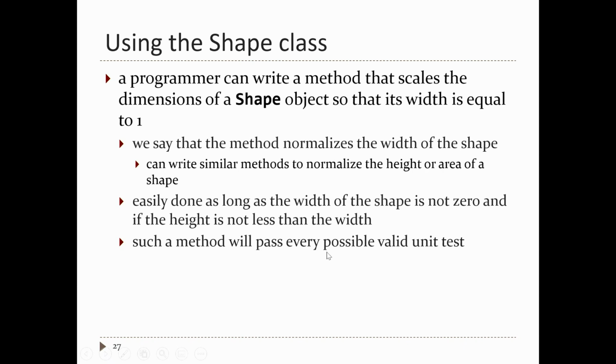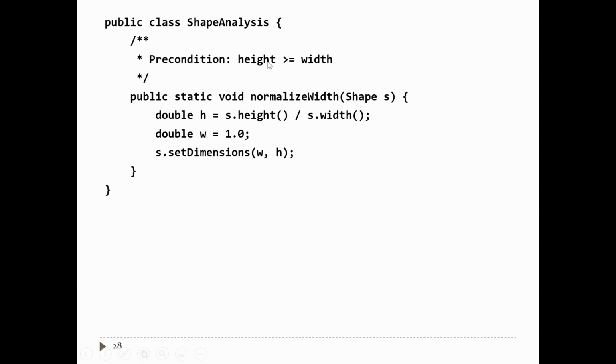You can write this method, and it's guaranteed to pass every possible unit test that you can write using the shape contracts. As long as the height is greater than the width, I can compute the new height just by taking the current height and dividing by the current width. I can compute the new width by taking the current width and dividing by the current width, which is just 1. And then I can call set dimensions.